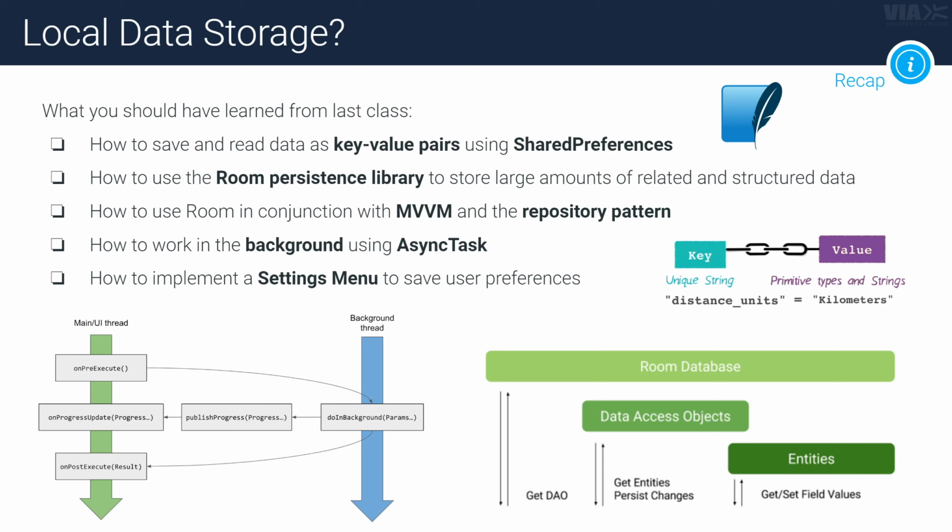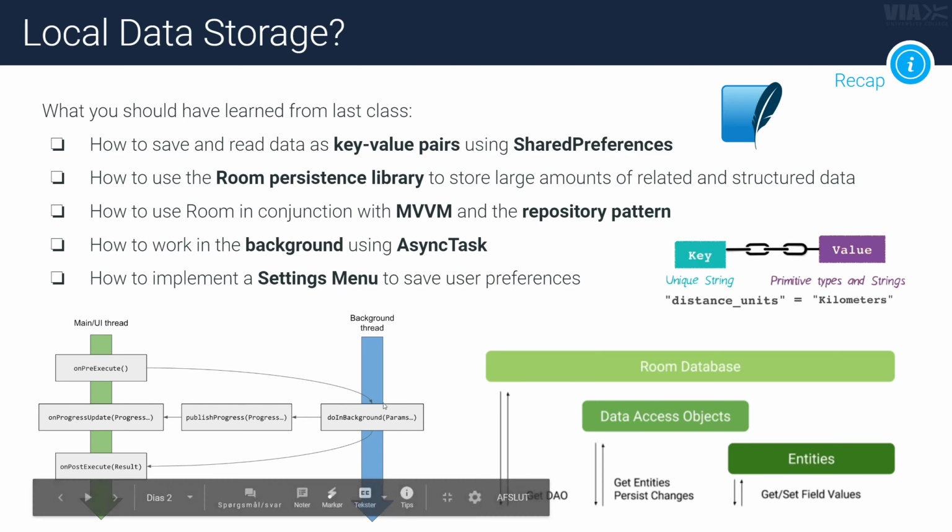And then you also learned that this is often something that can take some time to do, some CRUD operations on a database. So we had to do it on a background thread, on another thread, not the main UI thread. And for that we learned about the AsyncTask, which we could use to basically do stuff in the background, right? And then after that return to the main UI thread again.